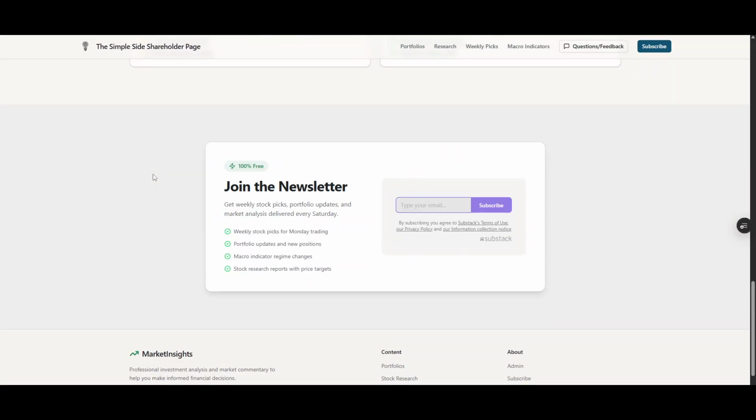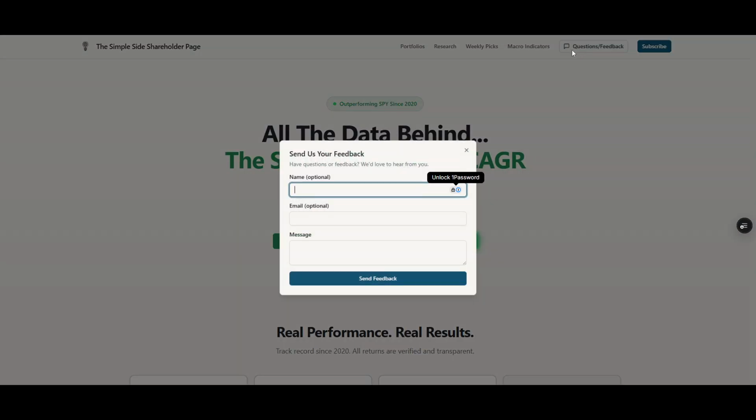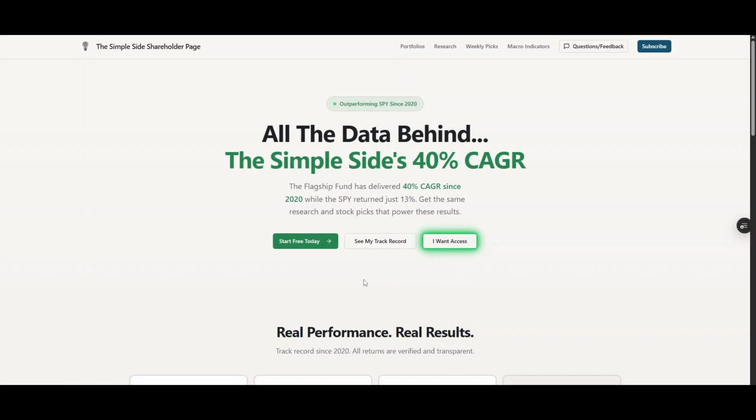I'm sure there will be problems that will come up every now and again. So if you have questions or feedback, just click this button. You can type in nothing for these. All you got to do is type in a message, click send feedback, and that will come directly to my email, and I'll know that I need to go and make some updates or change some things. So if you have questions or feedback, fill that out there. And I think that's everything for the website.